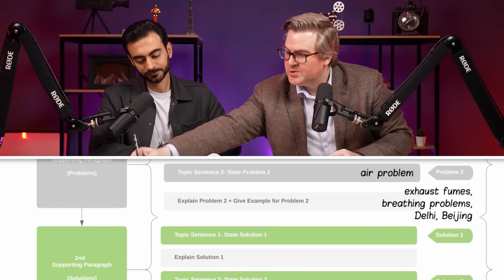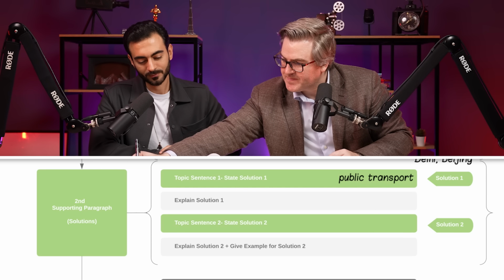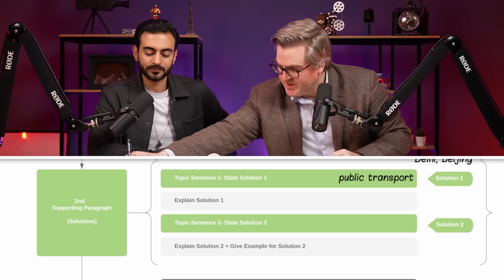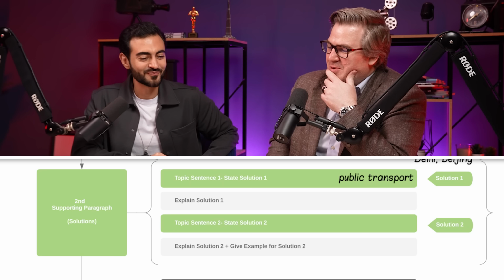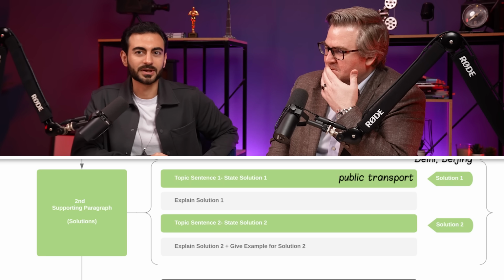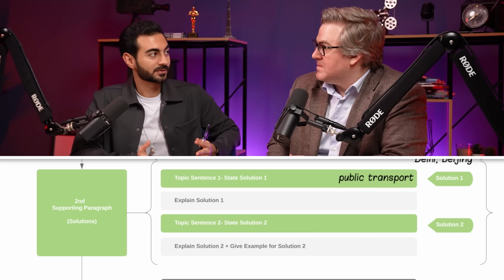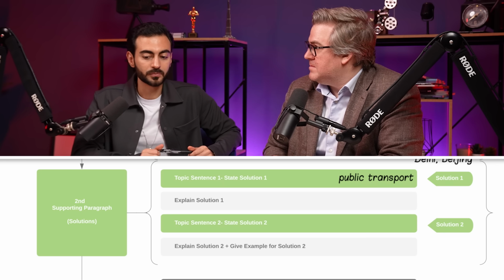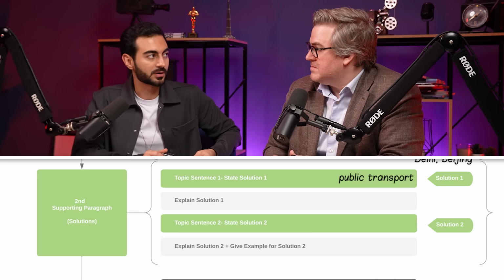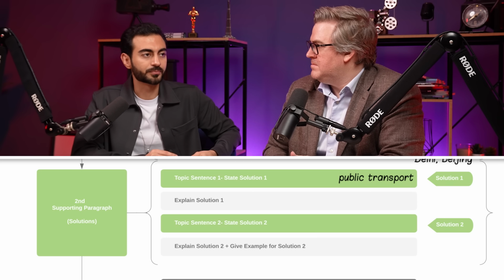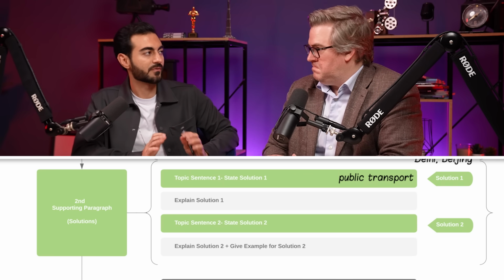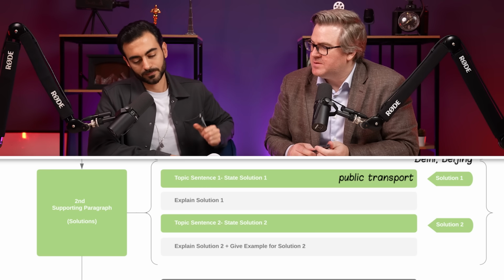Okay, so the next solution is public transport. Imagine you are explaining public transport to someone who's never heard of it. How does public transport help? I think public transport is faster, more affordable, and people would just stop driving cars and use public transport, let's say, as an easier way for them to just sit and not drive. Good. Add those notes.